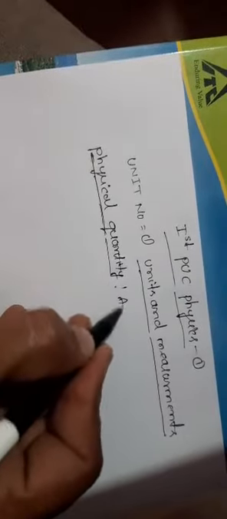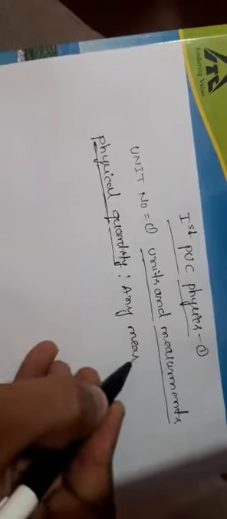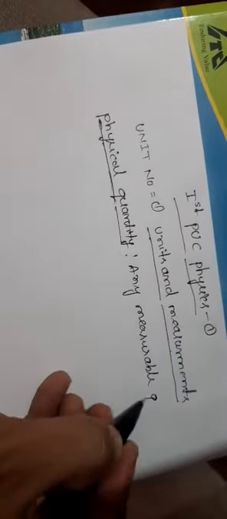Physical quantity means any measurable quantity. What is an example? A scale is a measuring instrument. It is used to measure the length of any object. The lower scale is measured in centimeters, and the upper scale is used to measure inches or millimeters. The scale is a measuring instrument.